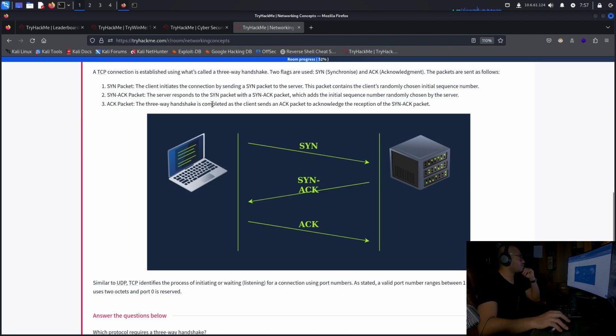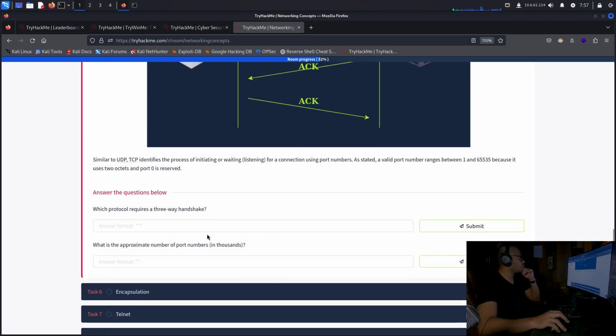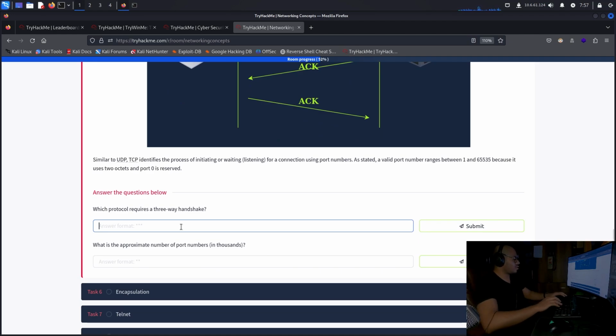Acknowledge packet: the three-way handshake is completed as the client sends back an ACK packet to acknowledge the reception of the SYN ACK packet. Okay, so it's like a handshake. Similar to UDP, TCP identifies the process initiating or waiting, listening, for a connection using port numbers. As stated, a valid port number ranges between 1 and 65,535 because it uses 2 octets and port 0 is reserved. Which protocol requires a three-way handshake?